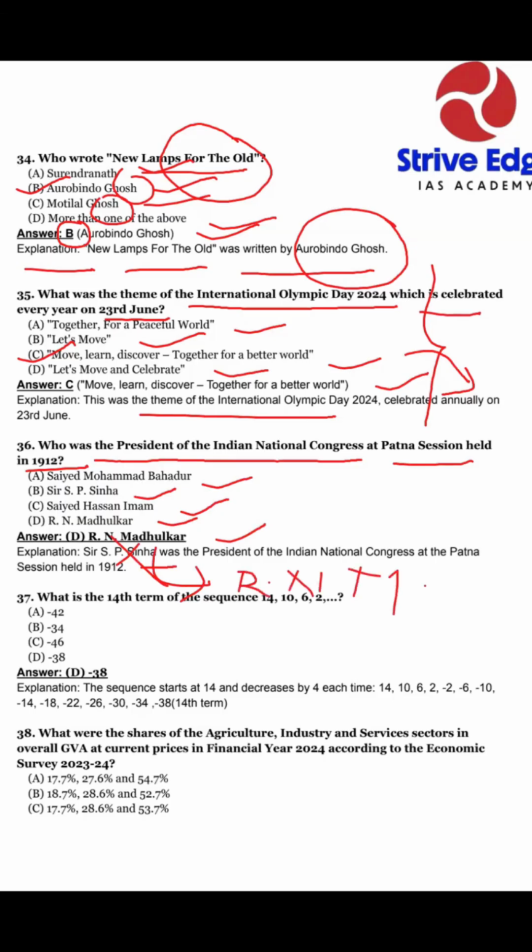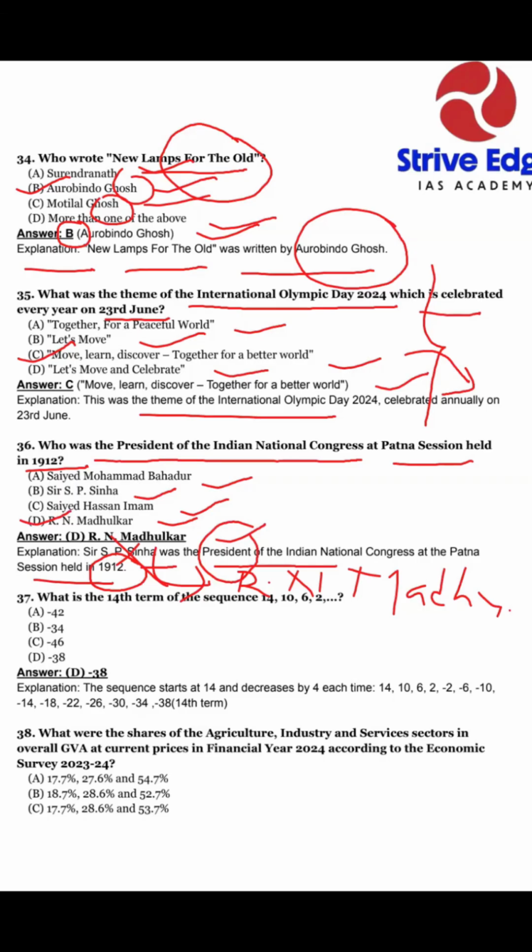Okay, dear students, R.N. Madhulkar was the president of the Indian National Congress at the Patna session held in 1912. As we know, Congress sessions started in 1885, held in many places of our country. In 1912, R.N. Madhulkar was the president, where the Congress session was held in Patna, okay. So we can remember R.N. Madhulkar.